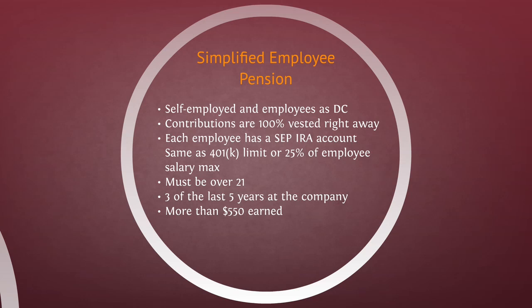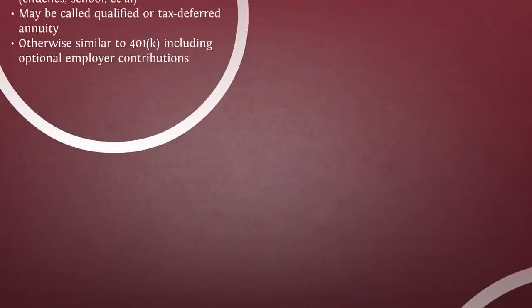In addition, there's three restrictions. The employee has to be over 21 years old. They have to have spent 3 of the 5 last years at the company, and they have to have earned more than $550 to qualify for a SEP, or Simplified Employee Pension.